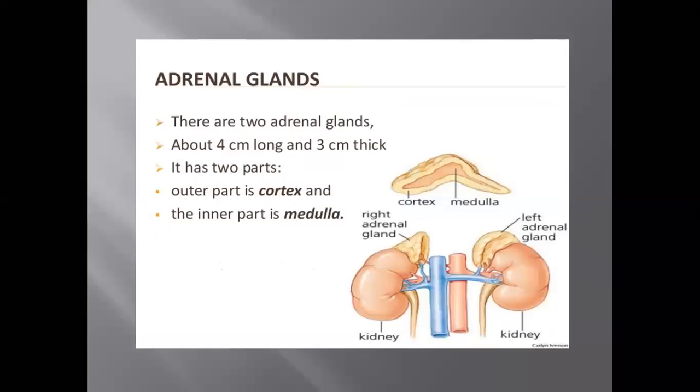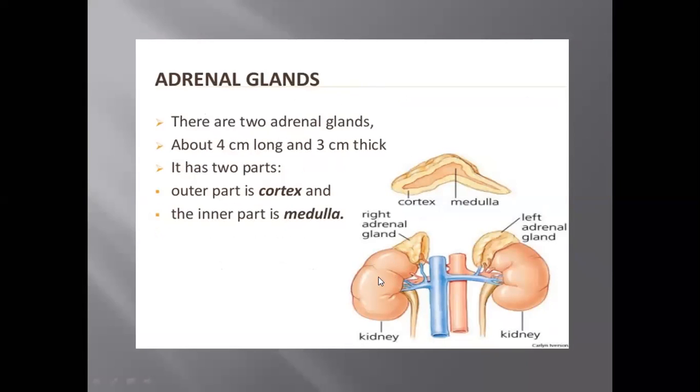Next, it is the adrenal glands. What are the adrenal glands? Adrenal, you know, it is related to the kidney. If you remember your second lesson, that was about the kidney. So you can see here the glands which are present on the kidney are called the adrenal glands.